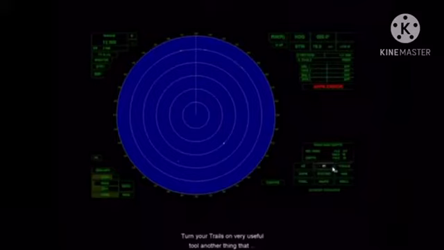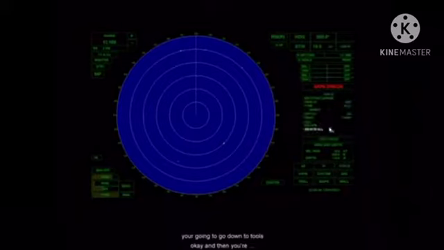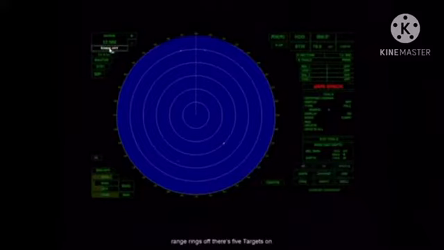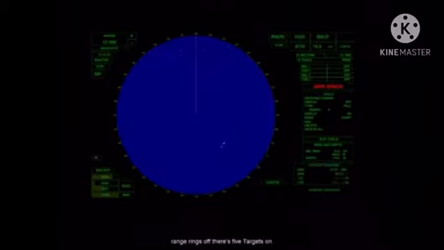Now, another thing that you might do is put marks on. If you're going to put marks on, you're going to go down to Tools, and then you're going to go to Add. So you click the tool, you go to Add, and what I'm going to do is come up to my targets. Now, by the way, there are 5 targets on here. I'm going to turn my range rings off. There are 5 targets on here.